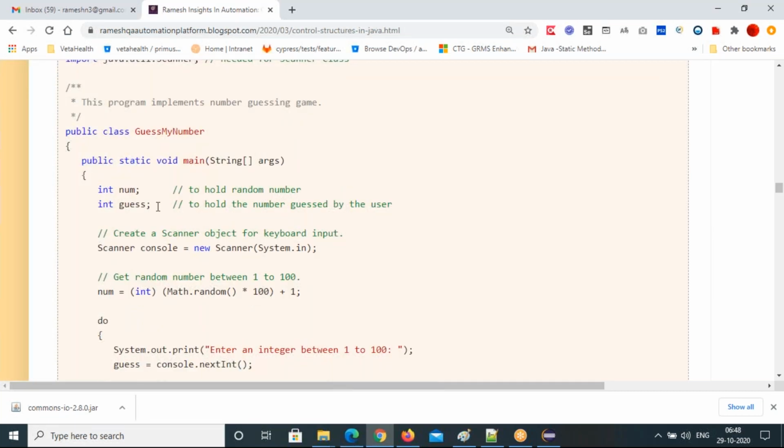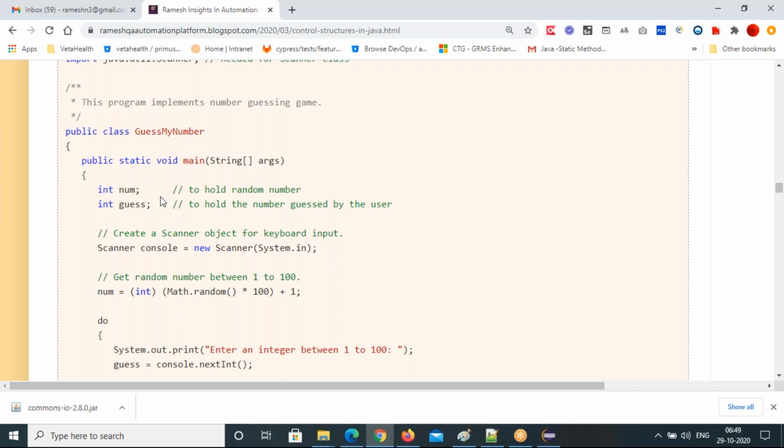So let's see that program. Guess the number that is randomly generated. We are generating a random number from 1 to 100. You need to guess that number. If the guess number and random number are the same, you guessed it correctly.